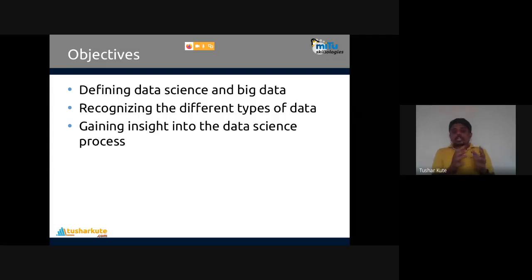Recognize different types of data, what kind of data is present, and then gain insights into the data science process. How can I extract insights from the data through the data science process? We are going to learn that in unit number 1. 50% of the part is based on the data science process. Many processes are there. Why and what kind of processes are involved, we will also see. And the same thing we are going to do practically in practical number 1, so we'll talk about that also.